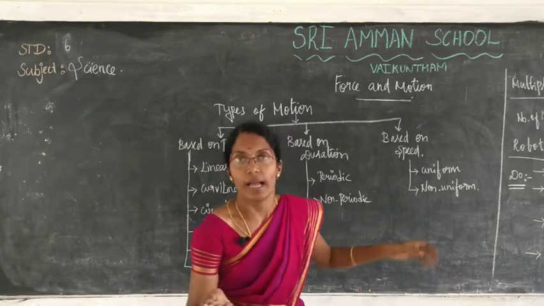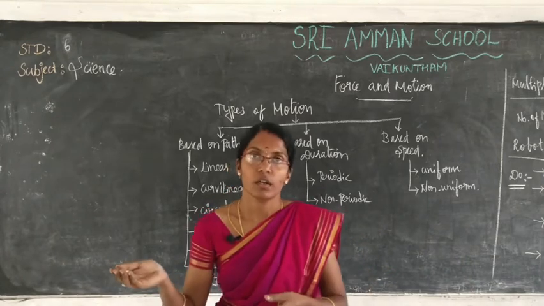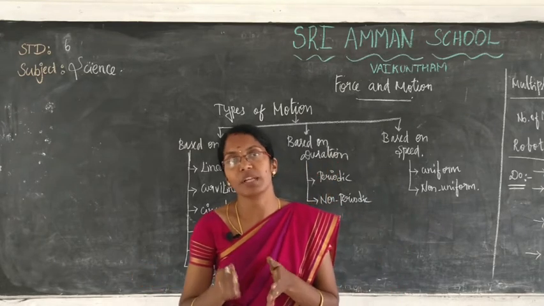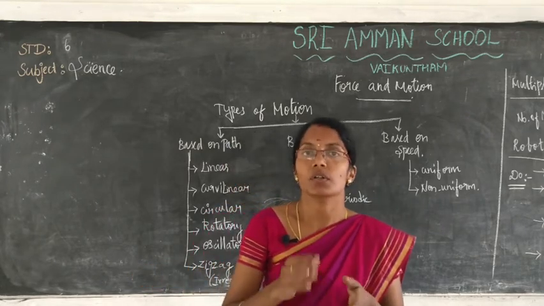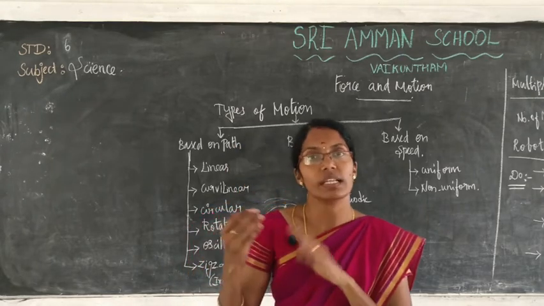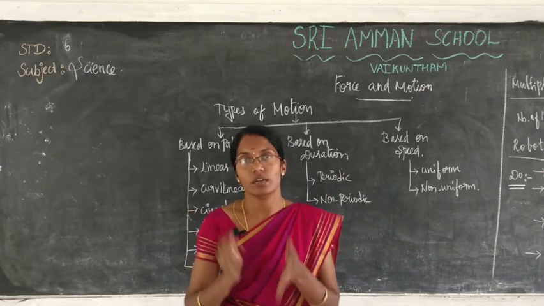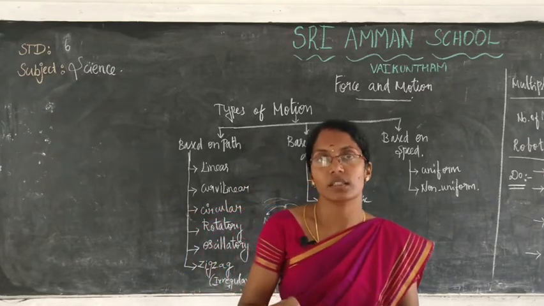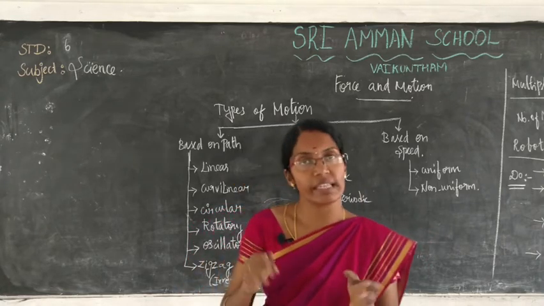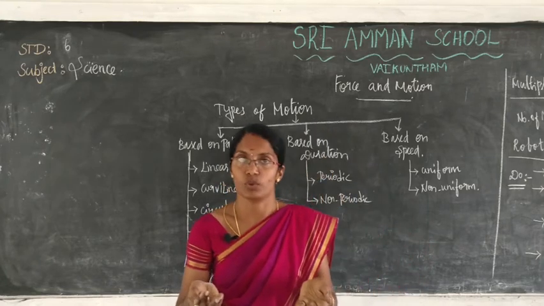We don't know how long it will take. So for example, it rains. Do you know when it is going to happen? For example, if it rains at 4 p.m. today, do you know when the next rain will start? You don't know. Likewise, for example, if an earthquake occurs today at 2 p.m., do you know when the next earthquake will come? No. So that is a non-periodic motion.